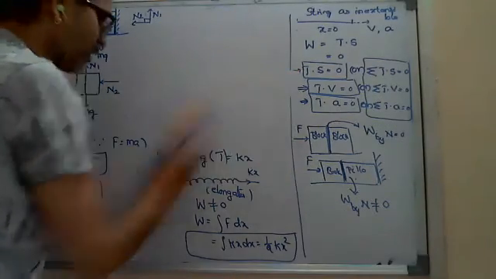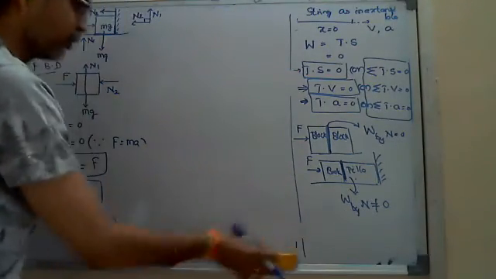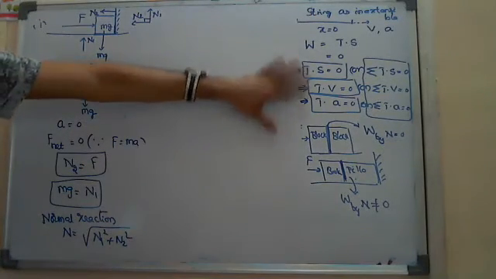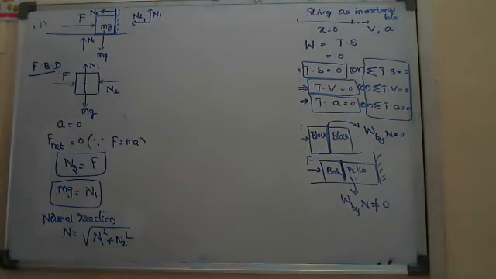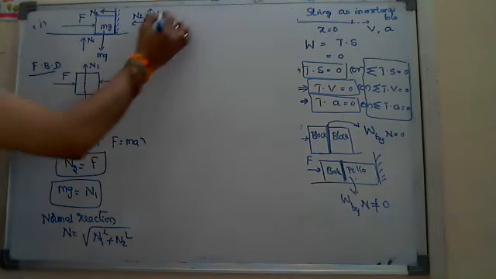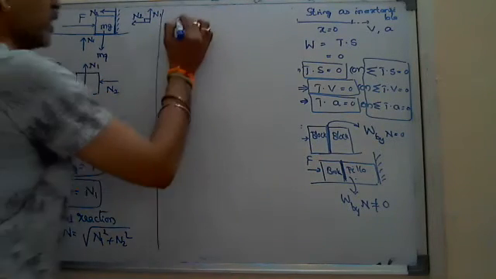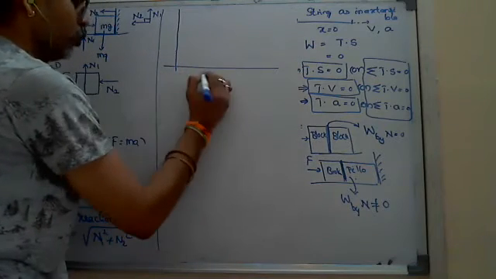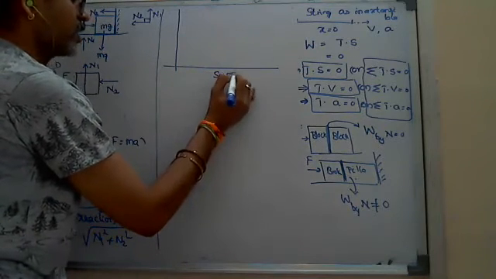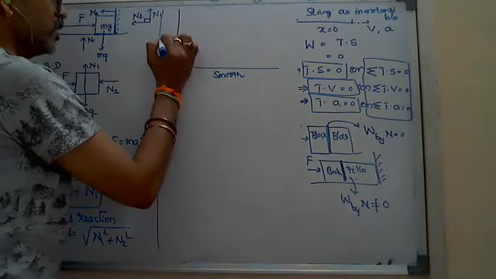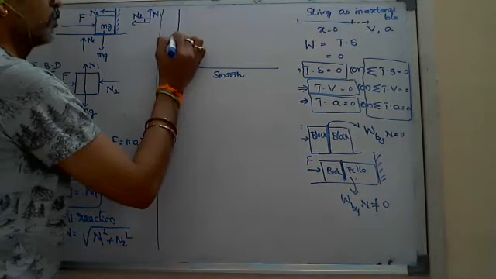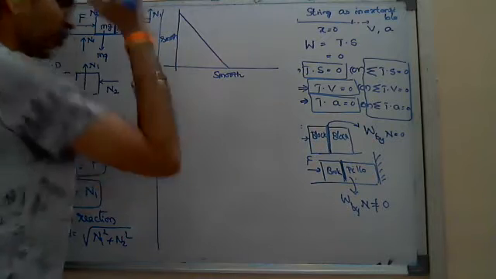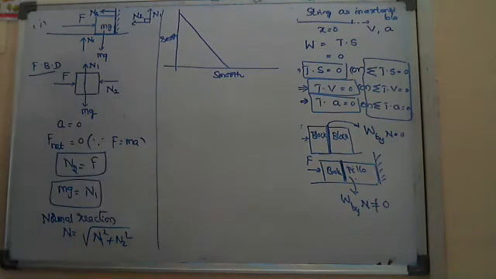Keep in mind, later we have to use this, it is a very important shortcut for constraint motion. Now suppose I ask, this is one floor, smooth, initially we are not considering friction, and this wall is also smooth, and one ladder is kept against the floor and the wall.